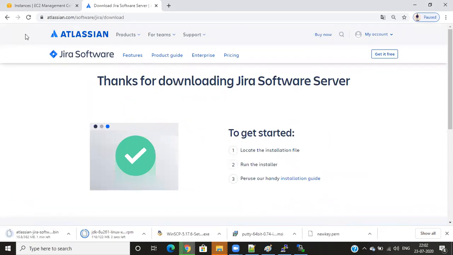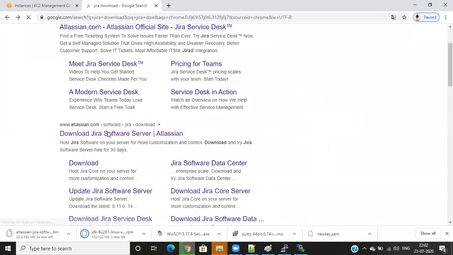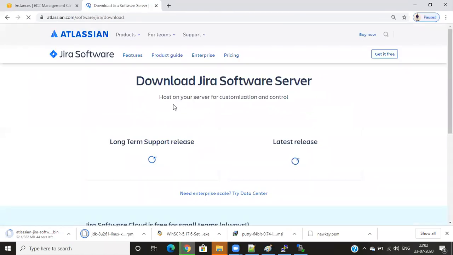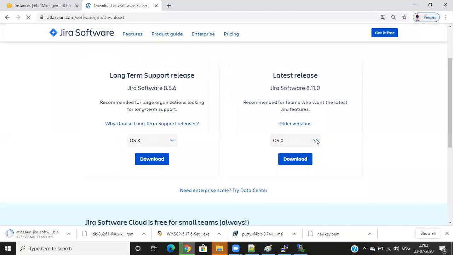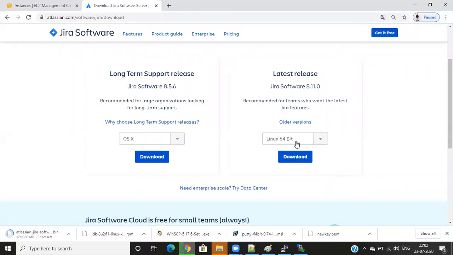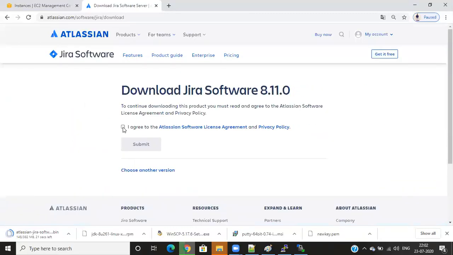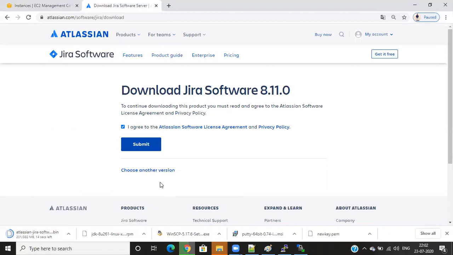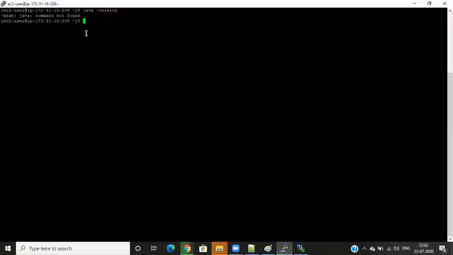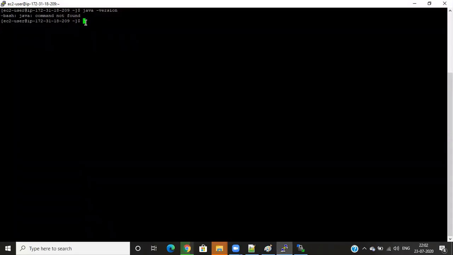But normally, how do we download it directly in the Linux environment? When you click here and select Linux and download, if you click directly on download, it will be downloaded to your system. Instead of that, right click, copy link address. Go to your Linux platform and enter the wget command.